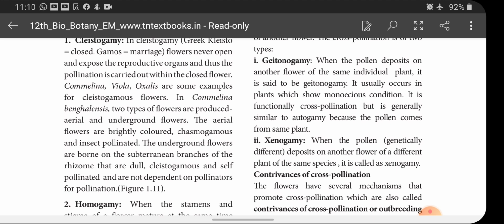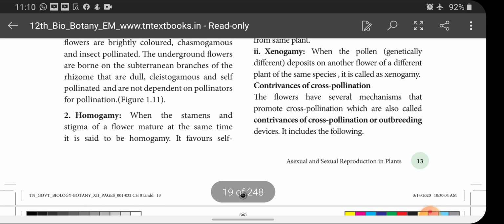But in underground flowers, that is, in subterranean branches, the cleistogamous flowers, which are dull in color and are not dependent on any pollinators, pollination takes place within the flower itself, that is, self-pollination. This is what we have about cleistogamy.